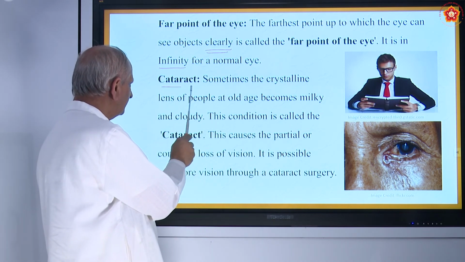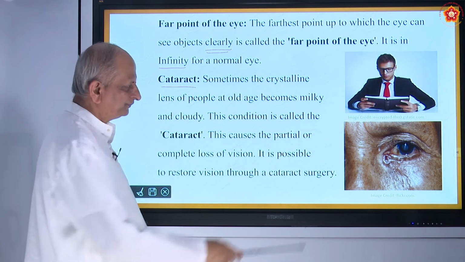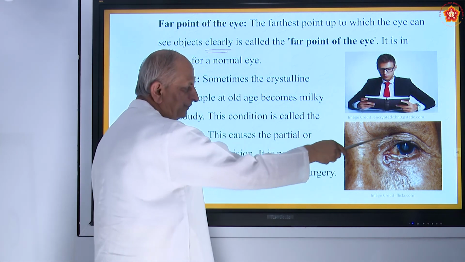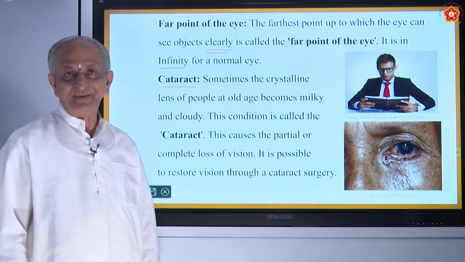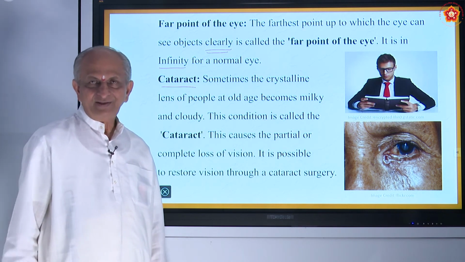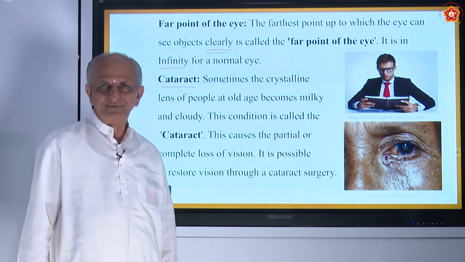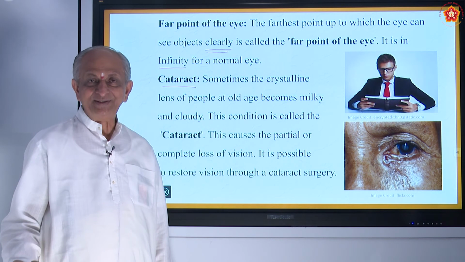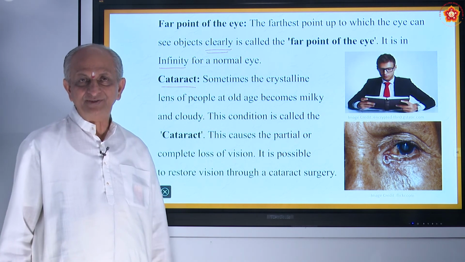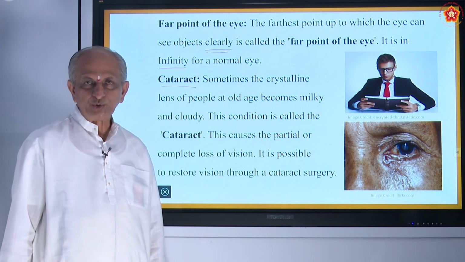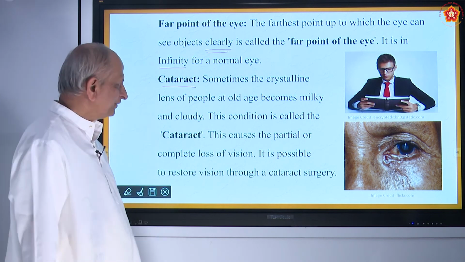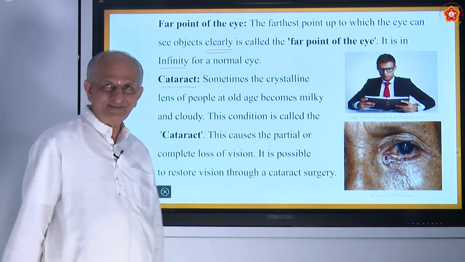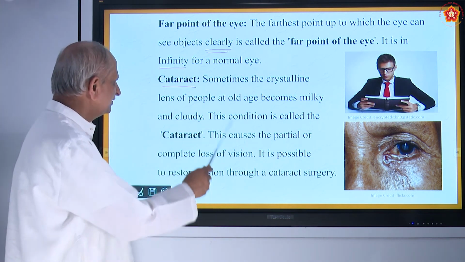One of the defects is called cataract. You can see a gentleman here, an aged man. Even some of your grandparents, even your father, mother, and sometimes young kids nowadays, because of seeing TV too much, get what is called cataract. What is that cataract?